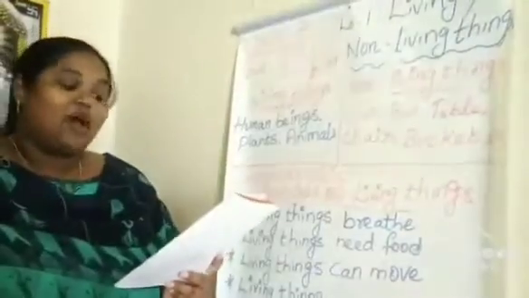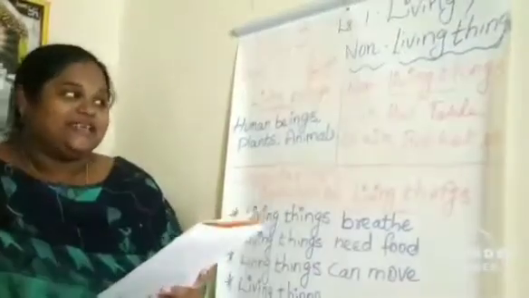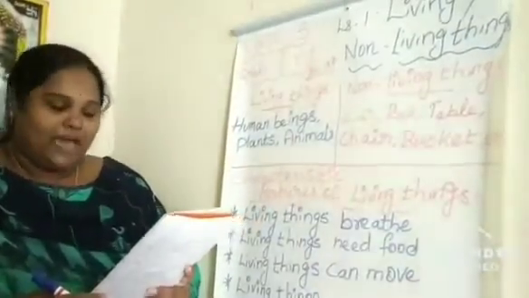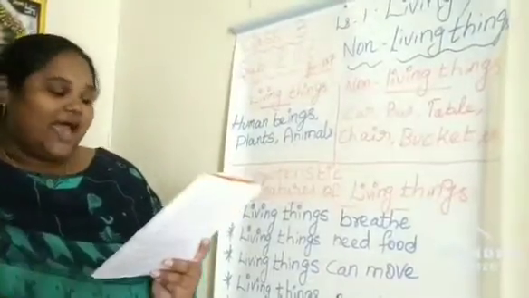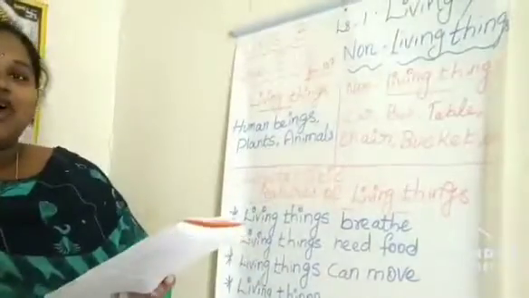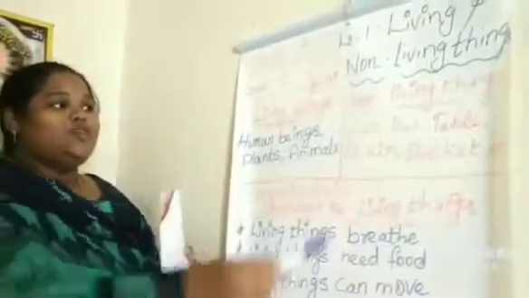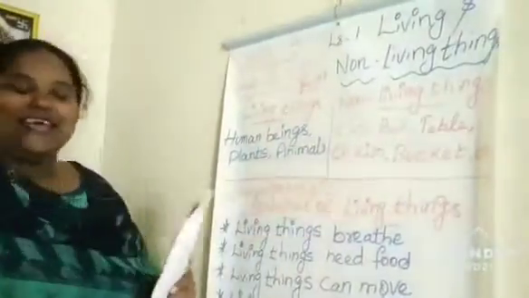Thus, the things that have life are called living things. Example, dog, cow, man, woman, etc. And the things that do not have life are called non-living things, like a car, chair, pen, table, bucket, etc.